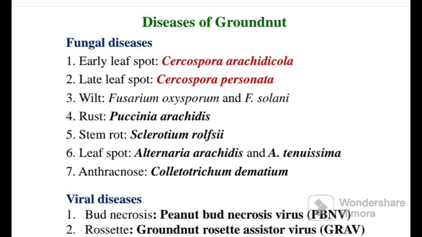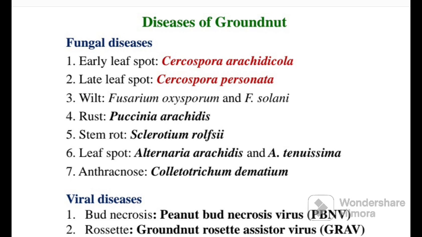Here two diseases are very important: early leaf spot caused by Cercospora arachidicola and late leaf spot caused by Cercospora personata, because questions are asked deeply from these two. For the other diseases which are given, you just have to remember the causal organism.